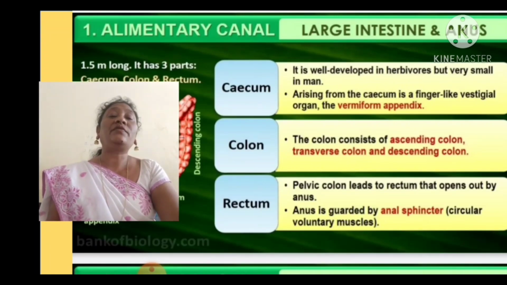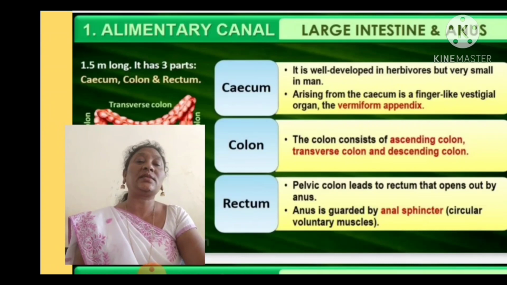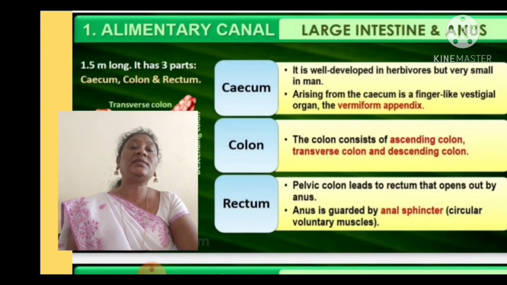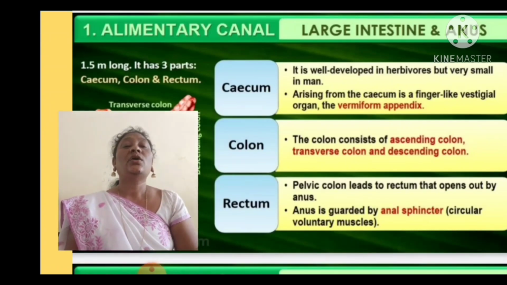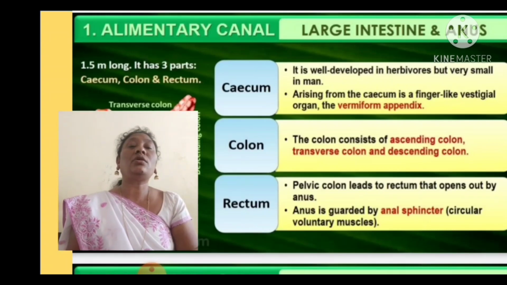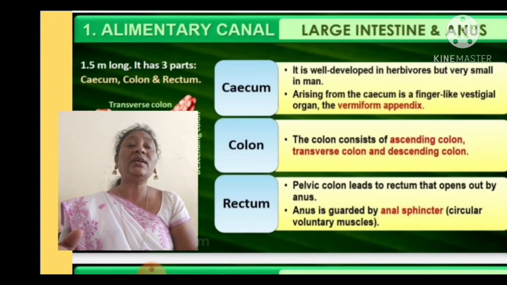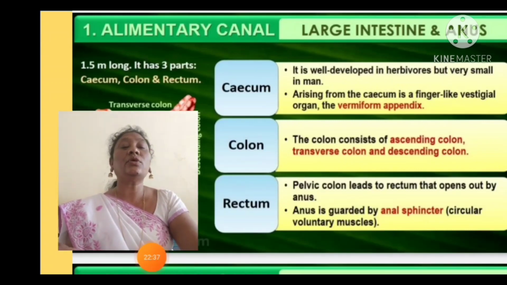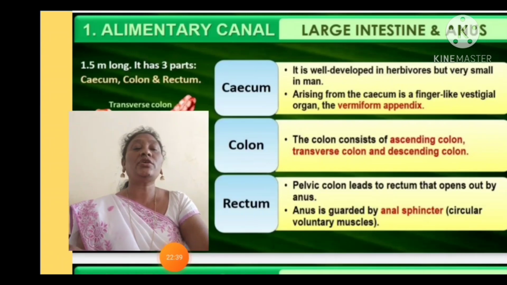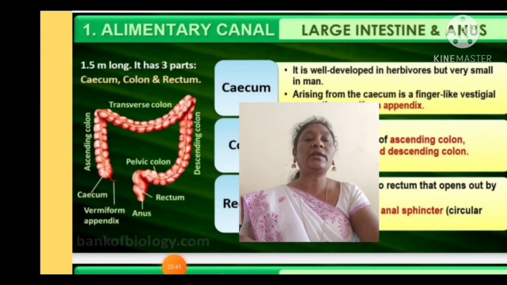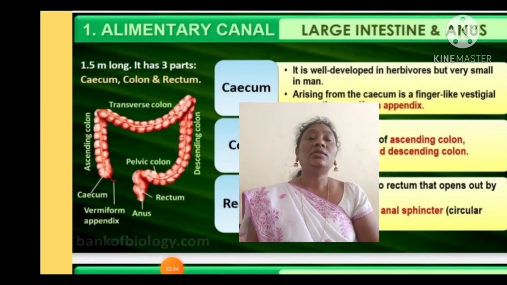After the small intestine, it opens into the large intestine. The length of the large intestine, as you can see here, is 1.5 meters. It has 3 parts: cecum, colon, and rectum. Here you can see the cecum, colon and rectum. Those are the parts of the large intestine.